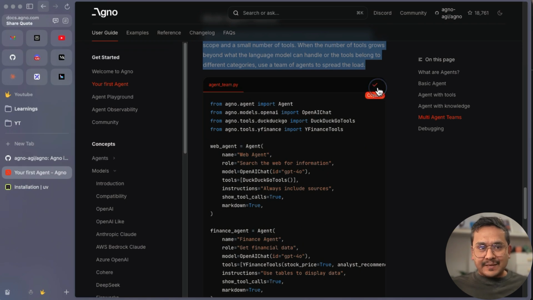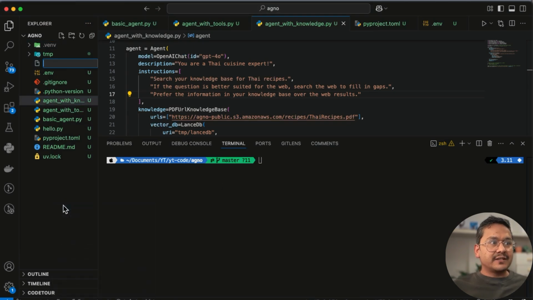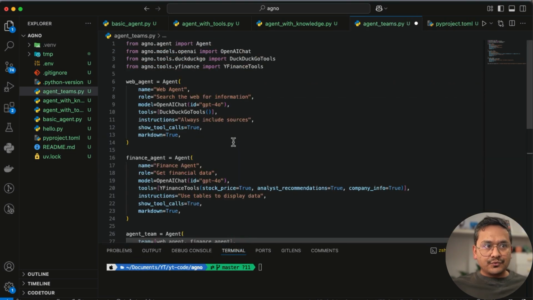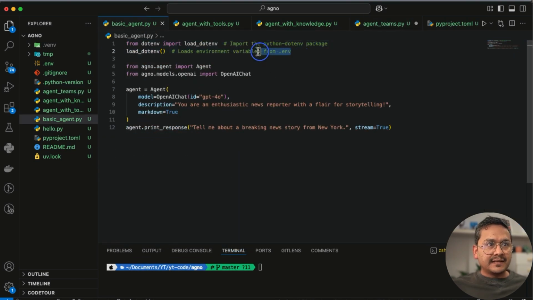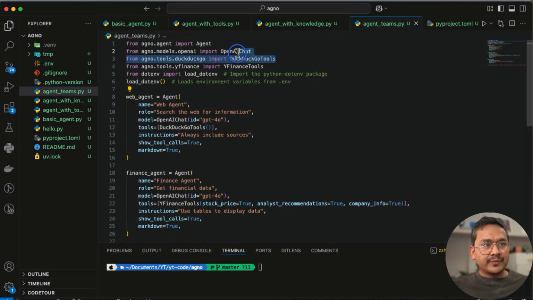I have shown this example in my previous video also, but I will just take here agent team.py, go back to my VS Code. I'll create a file called agent teams.py. I will paste here and I will walk you through what is there. But first, let me grab this to take the environment variables. Here you can see these things we already did before, right? And again, from the Y Finance, we are using another tool.